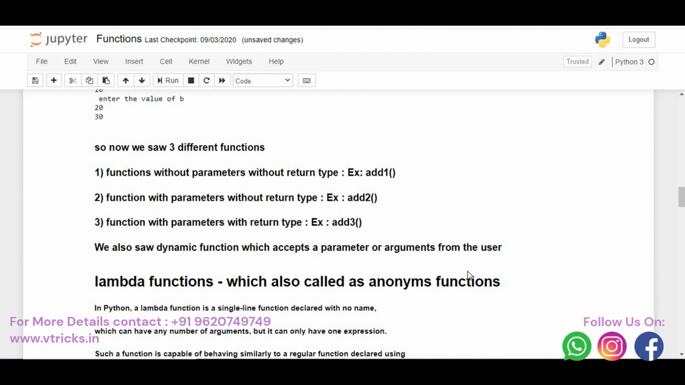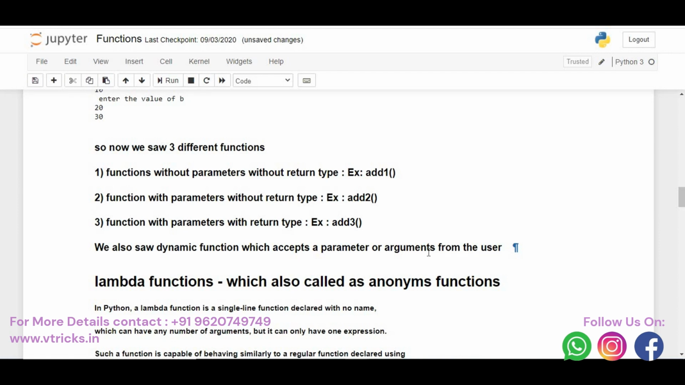We also saw dynamic functions, which accept the parameters or arguments from the user. Correct? We saw dynamic functions, which means you ask the user to enter the value of a, you ask the user to enter the value of b, the user entered the values of a and b, you scanned them, then you did addition. Yes, that is called a dynamic function.